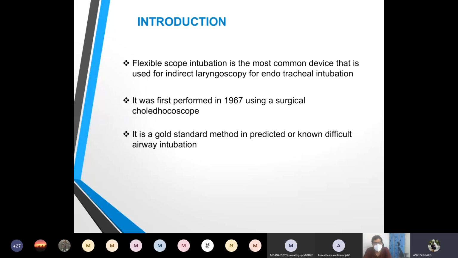This is the most common device that is used for indirect laryngoscopy for endotracheal intubation. It was first performed in 1967 using a surgical cholecystoscope and is now the gold standard method in predicted or known difficult airway intubations.